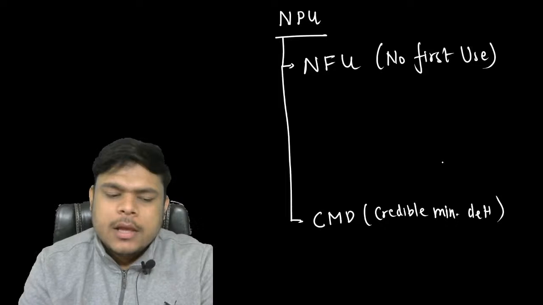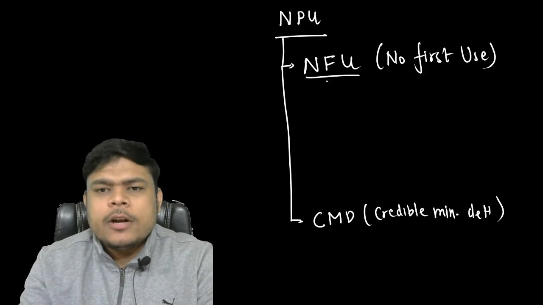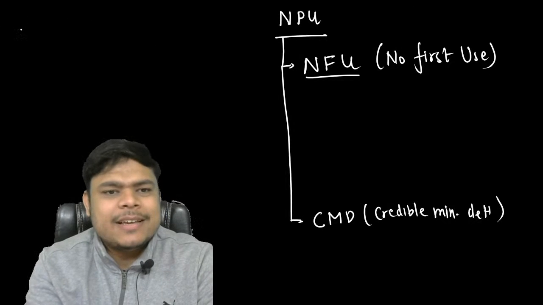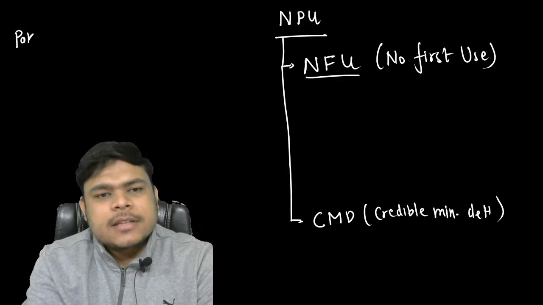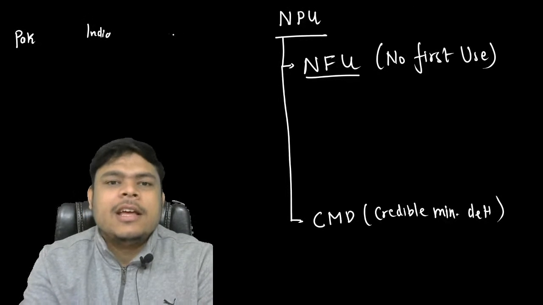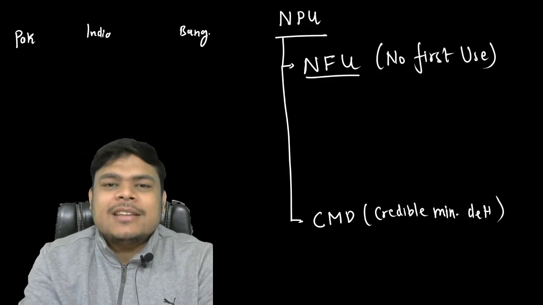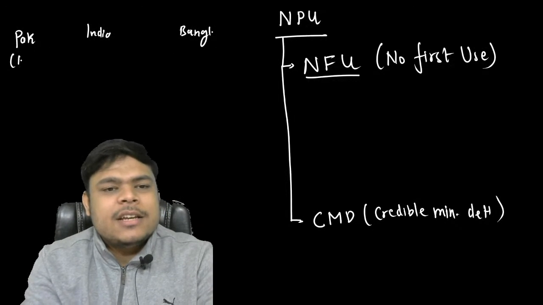Now, guys, if you look at this NFU policy, let's take examples. So, this is Pakistan, your favorite country. This is India, my favorite country. Let's say this is Bangladesh, nobody's favorite country. Now, Pakistan is a nuclear country. India is also a nuclear country.